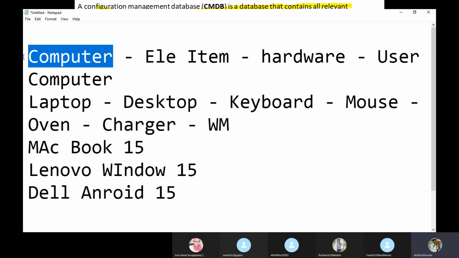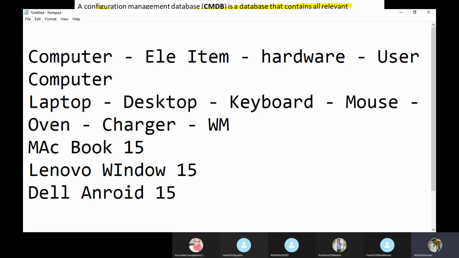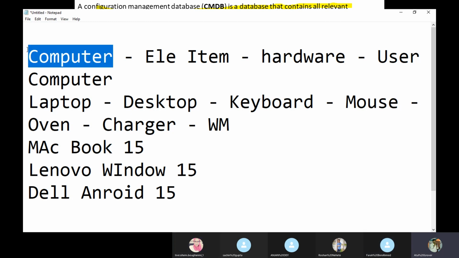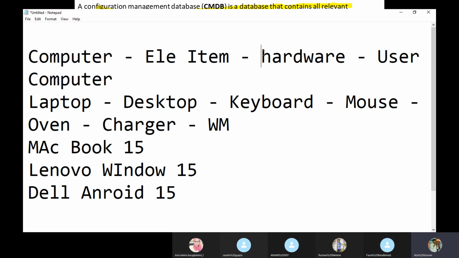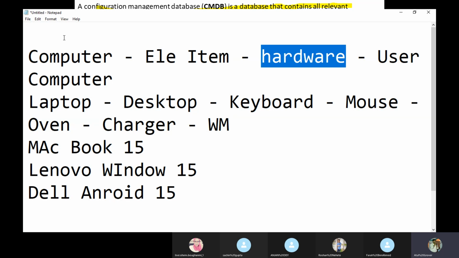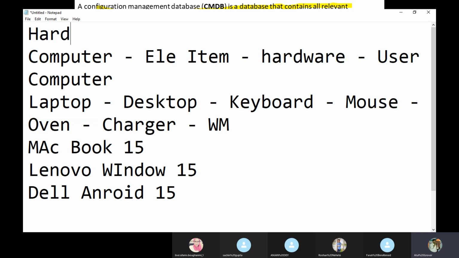Shim, why did you say computer? Shim or Farah, why did you say computer? Because computers can be laptop or desktop. Perfectly fine. That is the right answer. Sachin, your answer is also right, but it goes one step above.